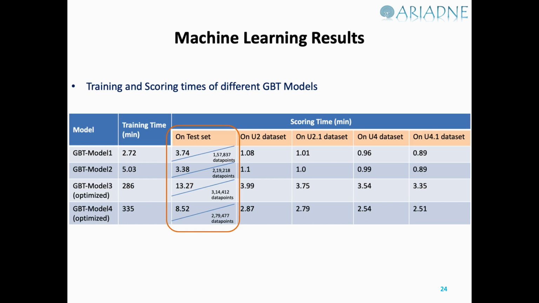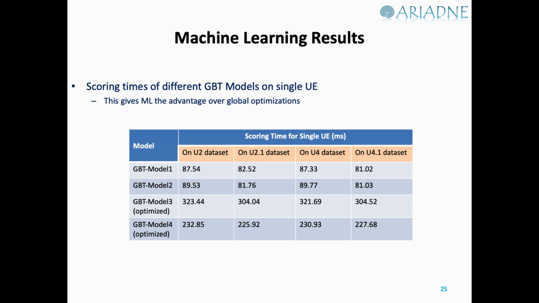Training and scoring times of the GBT models show that although training can take a long time in this case, especially when we optimize the model, on the test set we are dealing with more than 100,000 data points, and the scoring time is within a few minutes, less than 13 or 14 minutes. More important, however, is the ability we gain from the machine learning model to predict only a few data points, or a single UE that needs to be assigned to an optimal AP. This advantage we did not have with global optimization solutions, and machine learning rendered us this advantage.